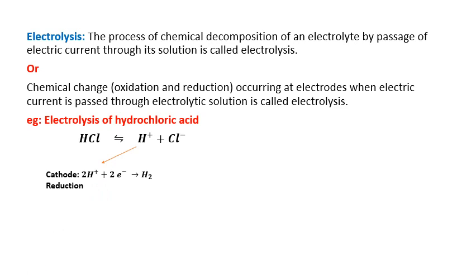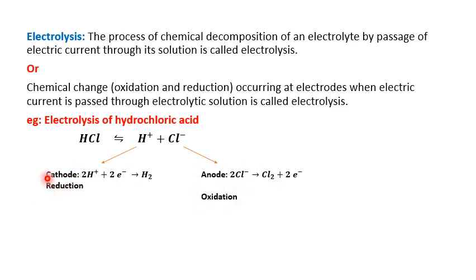Next one, the chloride ion. Again it is moving towards the anode, and 2Cl- gives Cl2 + 2e-, meaning here it is giving electrons outside. So loss of electrons is called oxidation. Finally, dear students, you have to remember: at the cathode what happens always? Reduction takes place. At the anode, oxidation takes place.